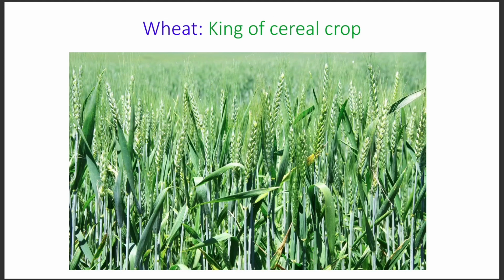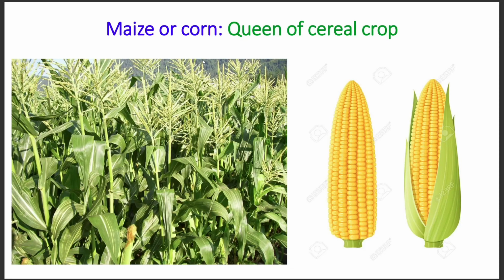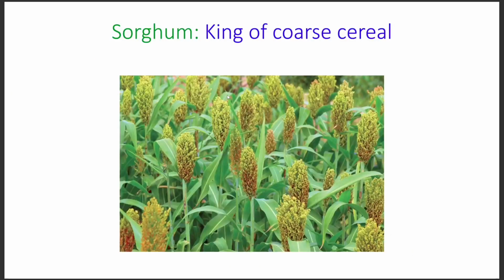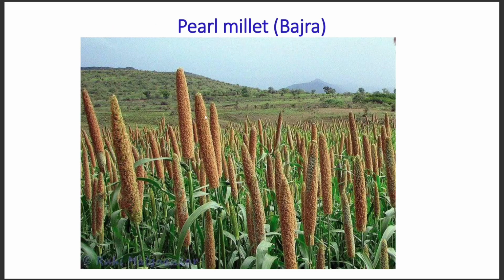After that we have some important crops, and these are just photos. Mainly wheat is considered the king of the cereal crops. Then we have maize or corn. They are known as the queen of cereal crops. We also call this bhutta. Then we have sorghum, that is the king of coarse cereal. It is also known as jowar. See the picture. And we have pearl millet, that is bajra.